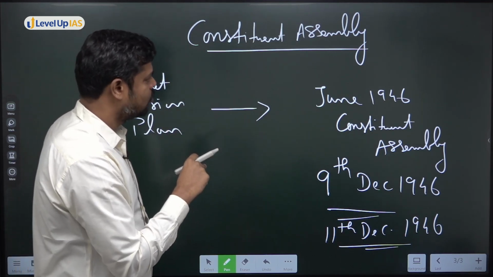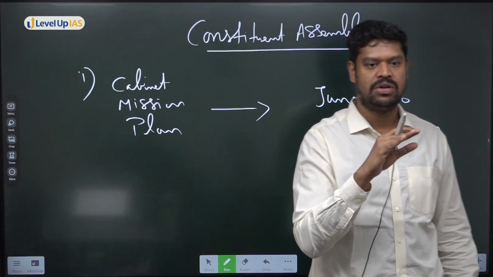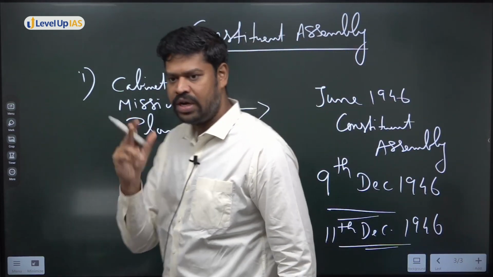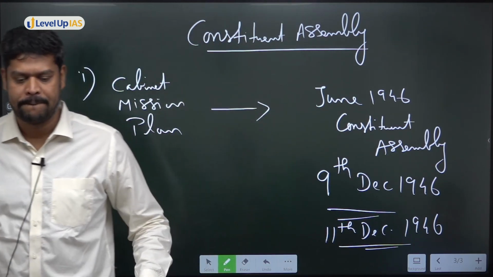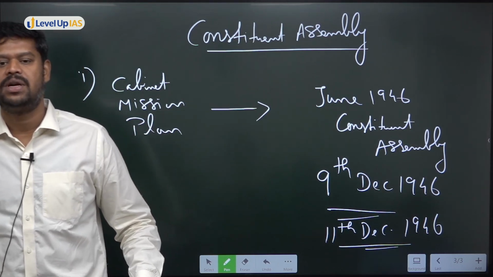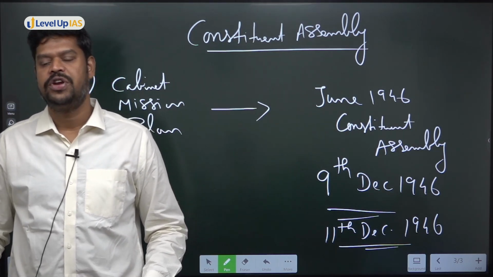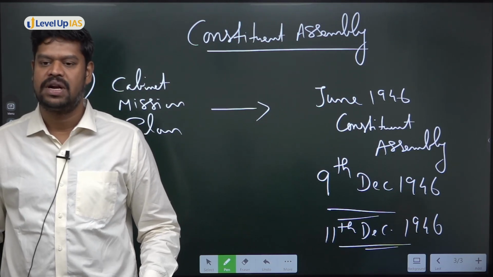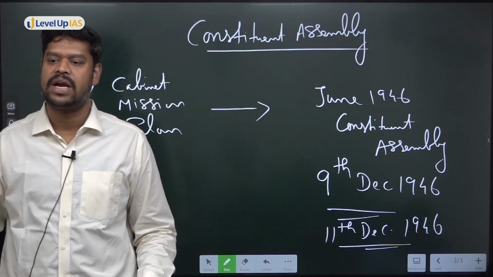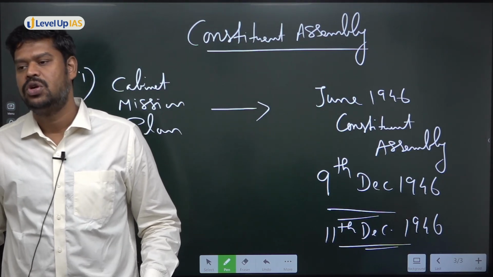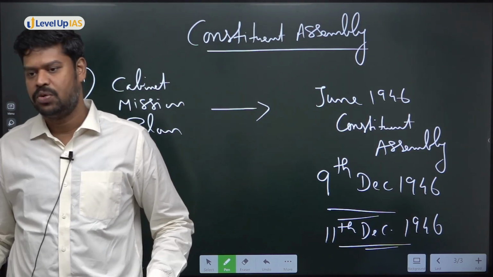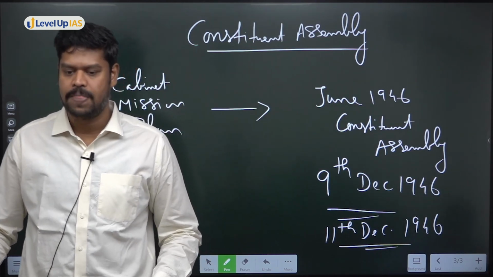But one question that I wanted to ask is, the major function of the Constituent Assembly of India is to draft the Constitution. But is that the only function of the Constituent Assembly? What is the other function of the Constituent Assembly? Very good. They are also the Provisional Parliament of India. That means they are also free to make ordinary laws, apart from drafting the Constitution of India to govern India. That means basically they are free to amend the Government of India Act 1935 also, if they want to, to carry out the administration. So they are also the Provisional Parliament. But majorly they are performing what? Drafting the Constitution of India.